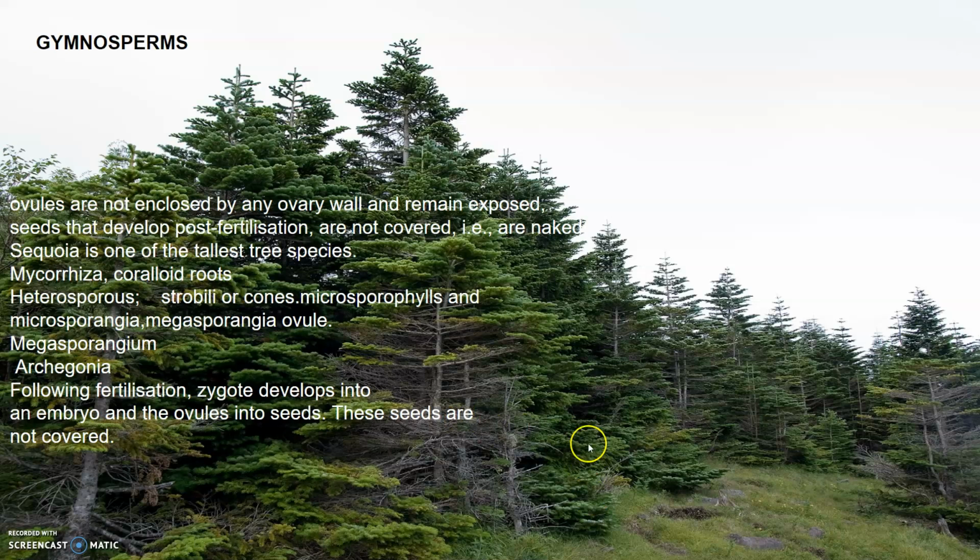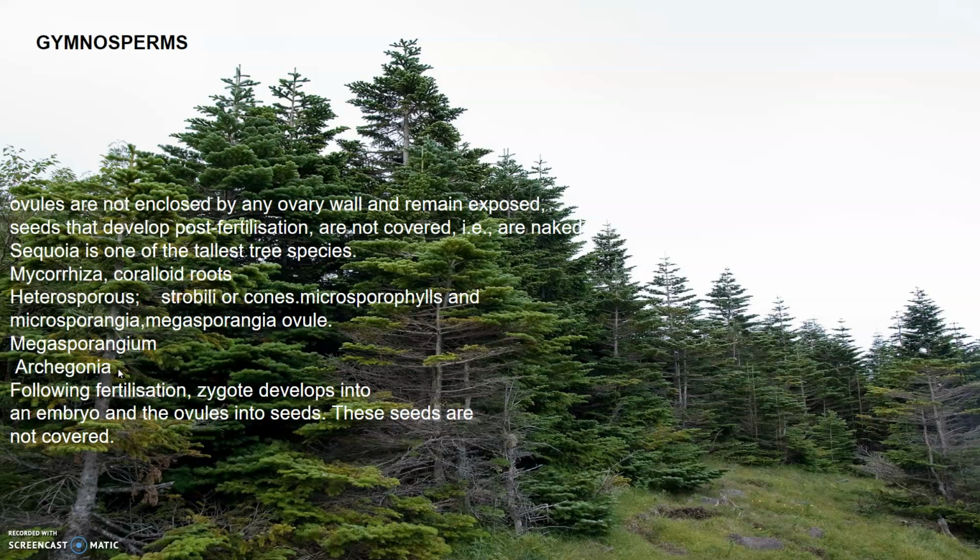You must have seen the cones in these trees when you go to a hill station. One of the megaspores enclosed within the megasporangium develops into a multicellular female gametophyte that bears two or more archegonia, or female reproductive organs.